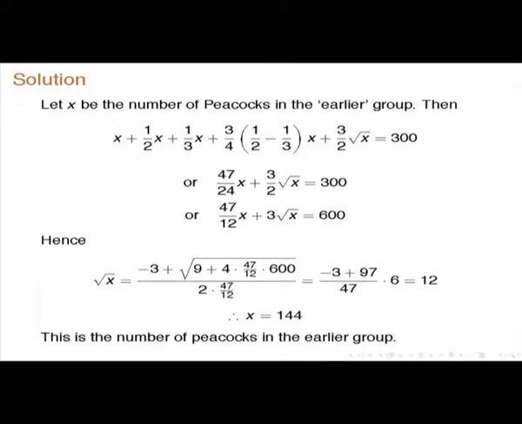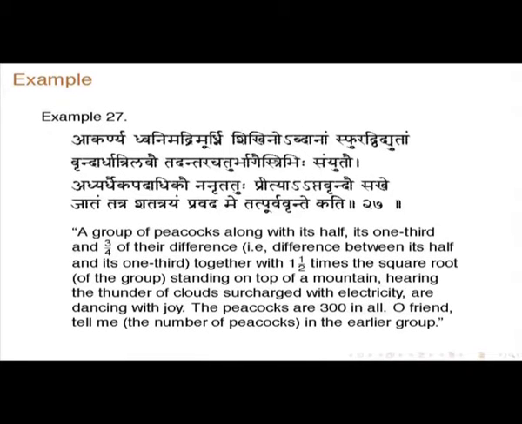So, the total is 300 and what is left is what we have to find. Sorry, maybe the peacocks are 300 in all. So, the initial number, how many are there, that is what you have to find.